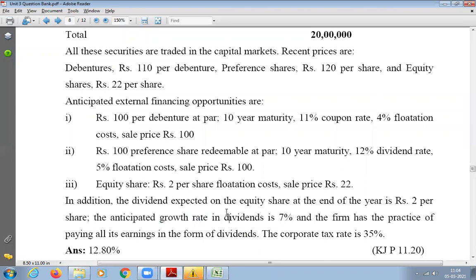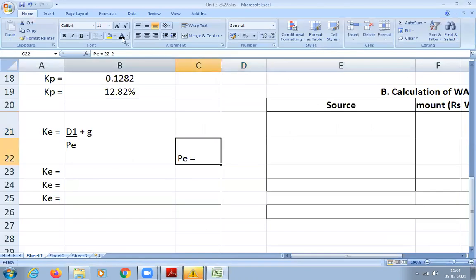If you write 22 directly, it is wrong. You have to consider the flotation cost when you're calculating the PE. There's a 2 per share flotation cost. So you have to subtract rupees 2 from 22. How much will you get? 20. 22 minus 2, you have to do.